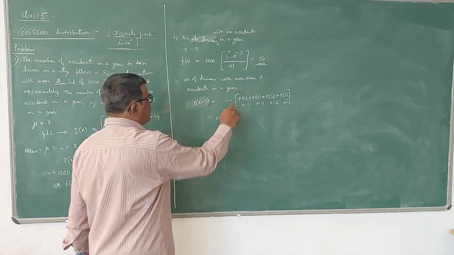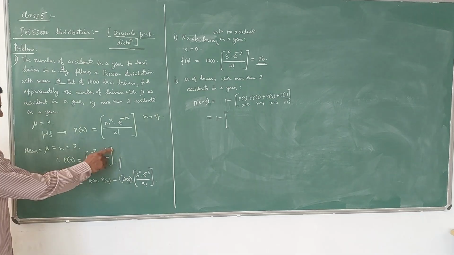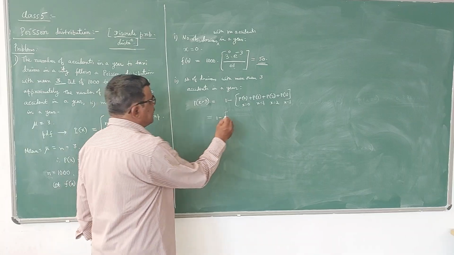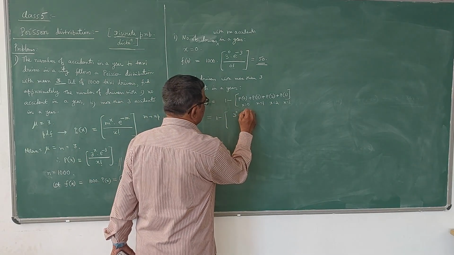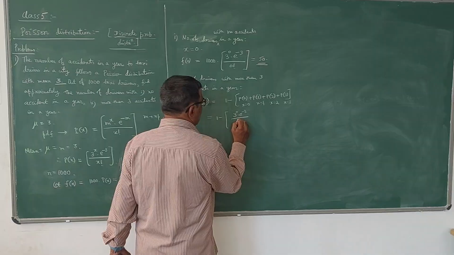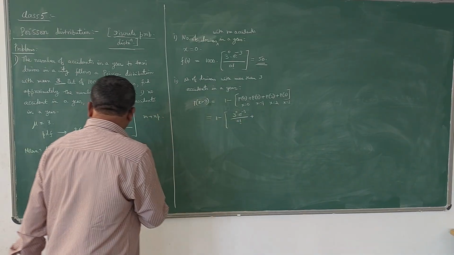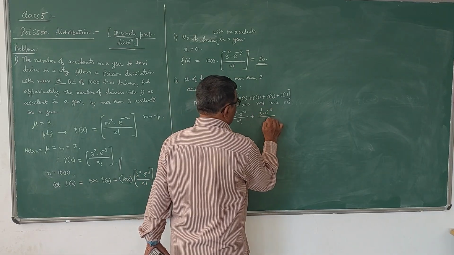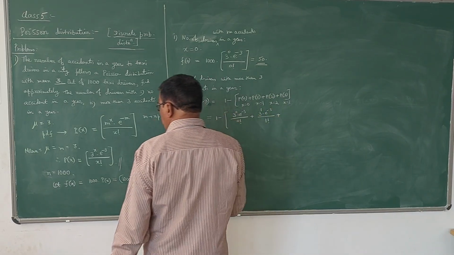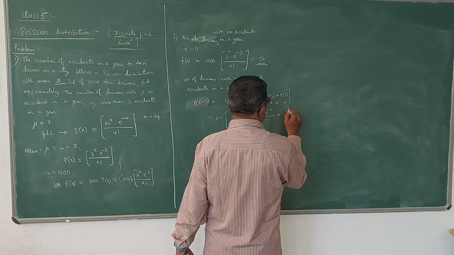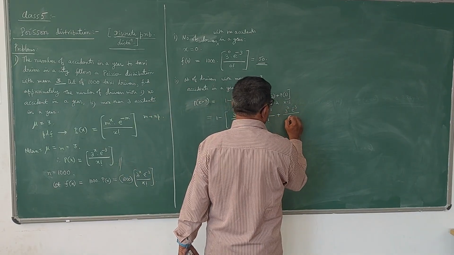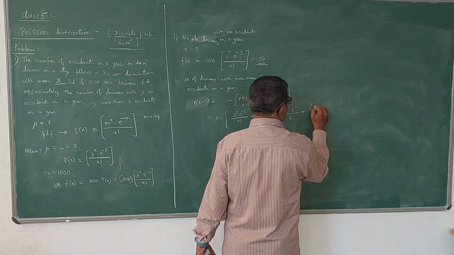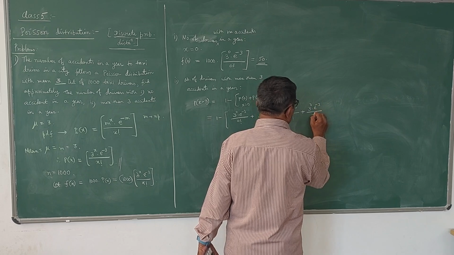Please note that P of 0 means you substitute x is equal to 0 in this function: 3 power 0 into e power minus 3 divided by 0 factorial, plus P of 1, 3 to the power of 1 into e to the power of minus 3 divided by 1 factorial, plus P of 2, 3 square into e to the power of minus 3 divided by 2 factorial, plus P of 3, 3 to the power of 3 into e to the power of minus 3 divided by 3 factorial.